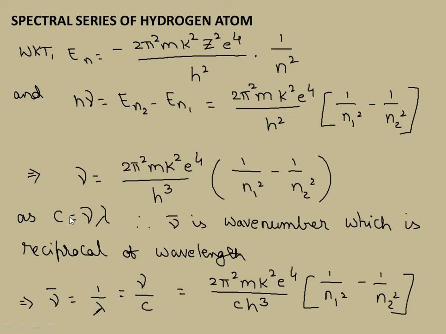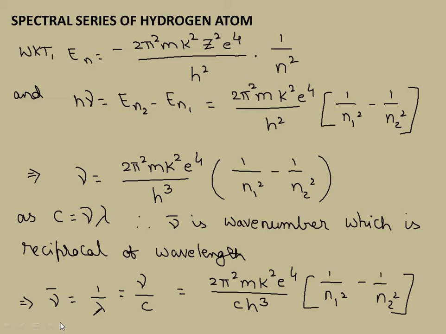I need 1 by lambda, so nu by c. Nu I already have here, so I have to multiply this expression with 1 by c. So 2 pi square mk square e power 4 by c h cube of 1 by n1 square minus 1 by n2 square. Sir, what is the need of studying this, sir?